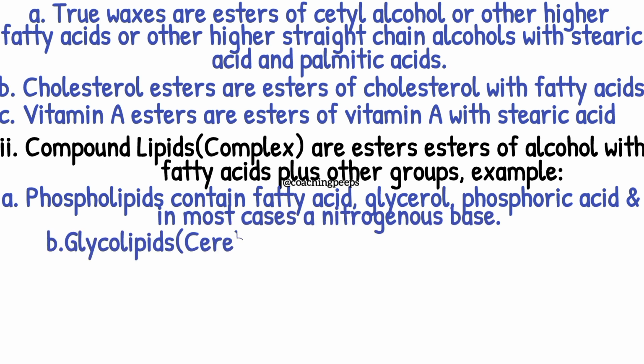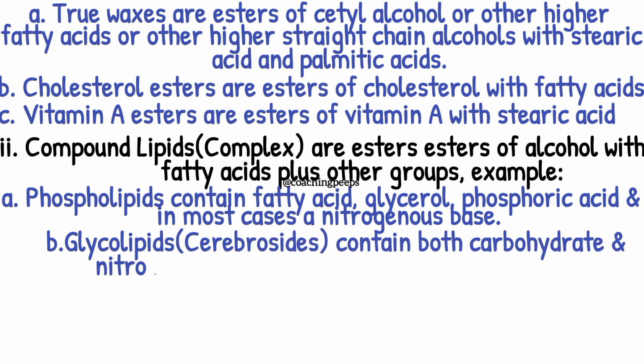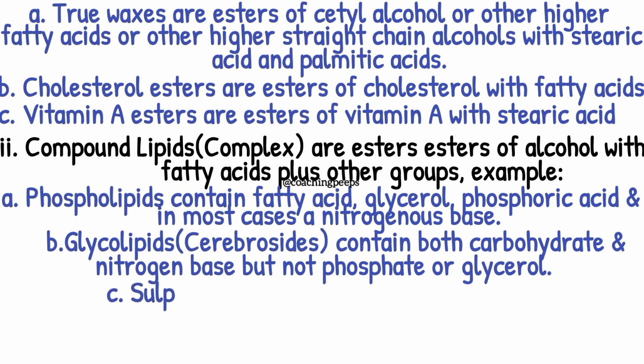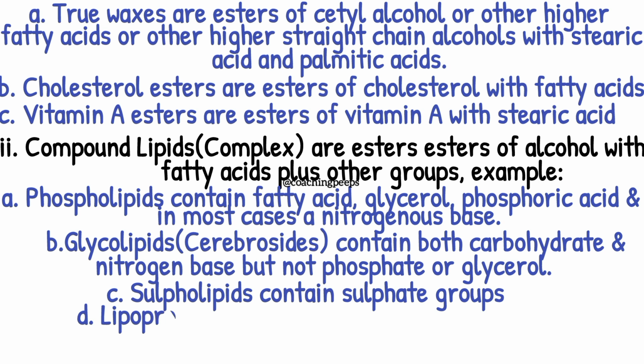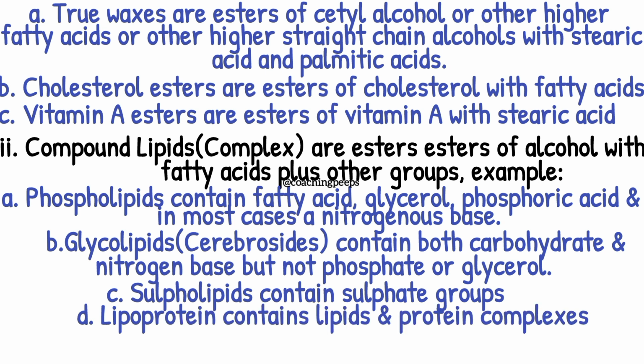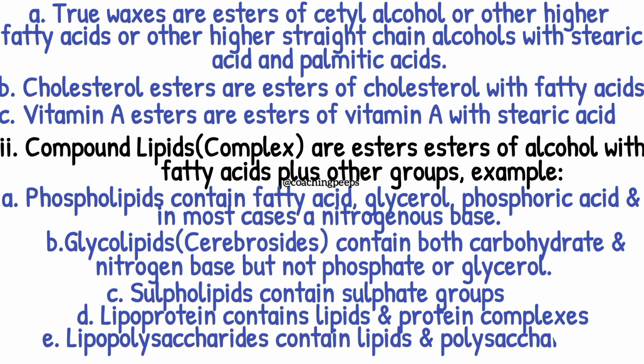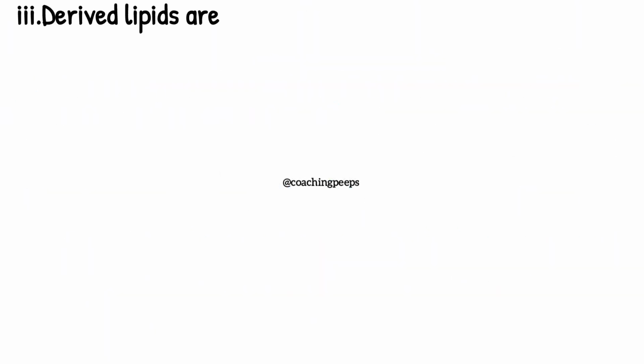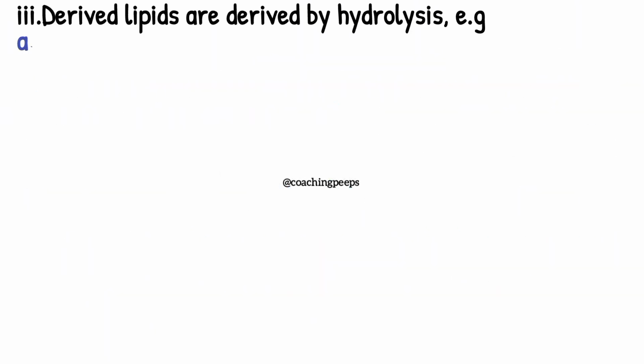We have the glycolipids, which contain both carbohydrates and a nitrogen base, but not the phosphate or glycerol. We also have the sulfolipids, which contain sulfate groups, and the lipoprotein, which contains lipid and protein complexes. We also have the lipopolysaccharides, which contain lipids and polysaccharide complexes.